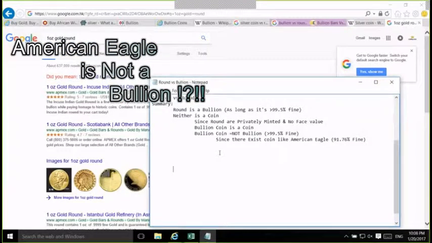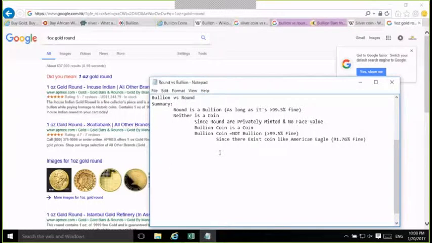Hi YouTube. I wanted to make a video on bullion versus round. The point of bullion has always been confusing for me, in terms of what it is. So hopefully this video helps you guys. This is my current logic summary of it. If you guys have other opinions, please let me know in the comments. So let's jump straight into the summary.